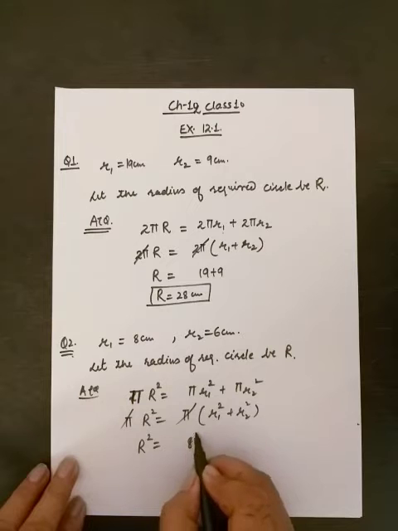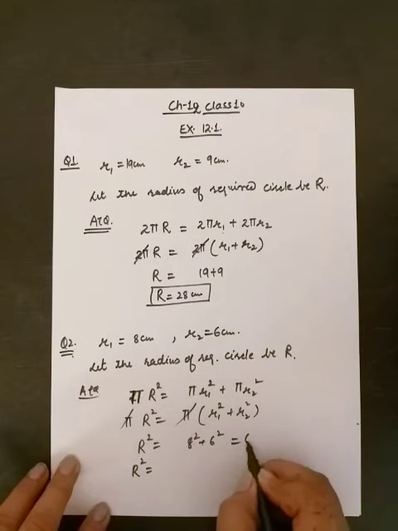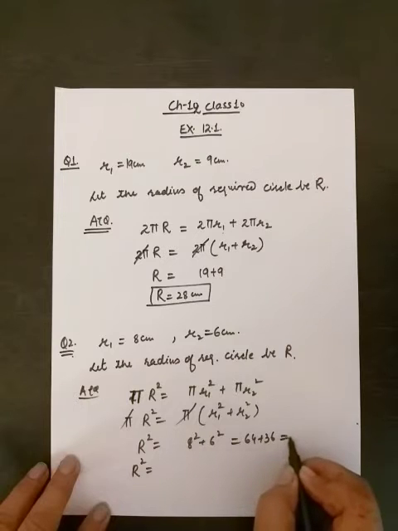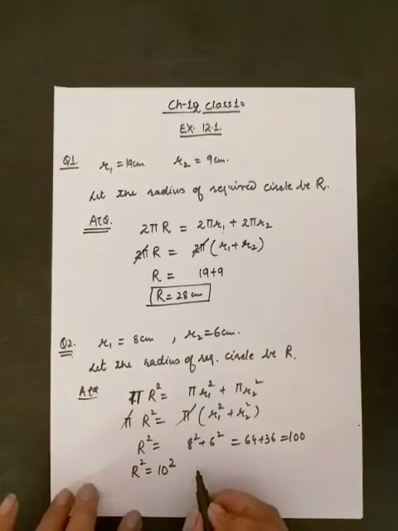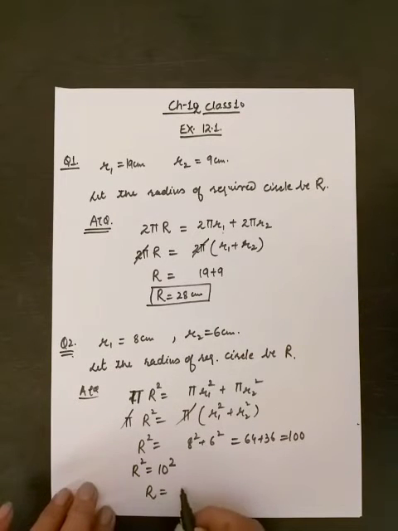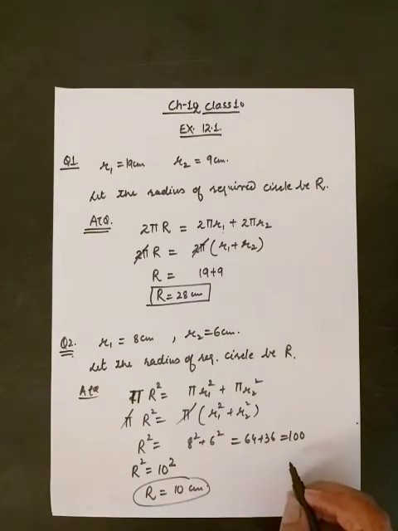R square is equal to 8 square plus 6 square. And we get 64 plus 36 is equal to 100. So it means R square is equal to 10 square. By taking the square root we get R is equal to 10 centimeter. Here we get two values for R, plus 10 and minus 10. Minus 10 is rejected because radius is a length and lengths are never negative.